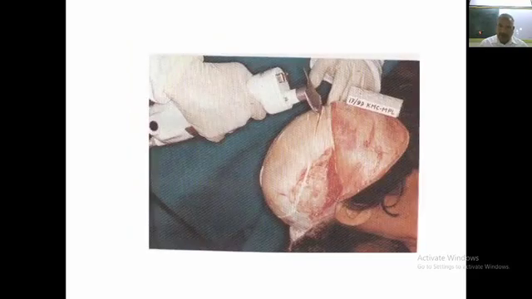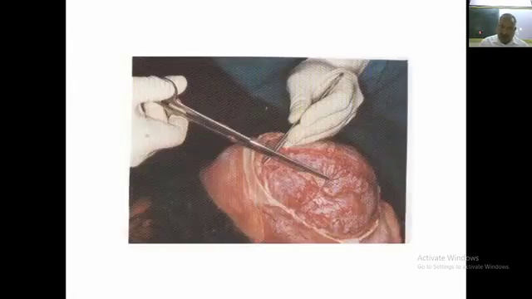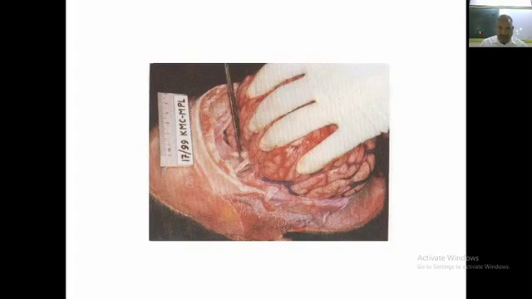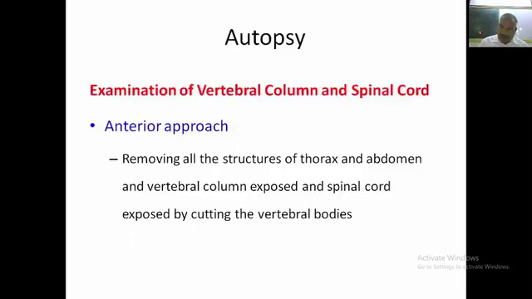Again, use of electric cutters, removing the calvaria, use of scissors, cutting of optic nerves and other attachments of the brain, taking out of the brain. Then examination of the vertebral column and spinal cord by the anterior approach.